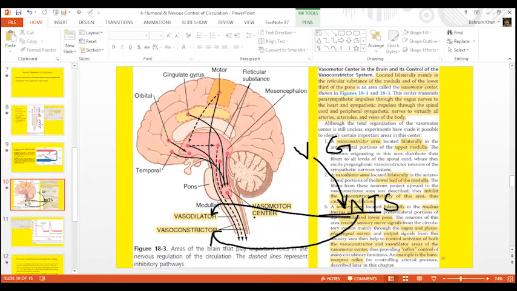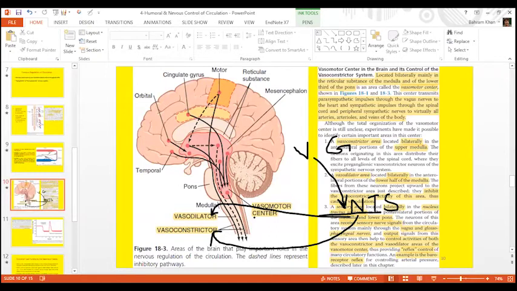And this is known as the baroreceptor reflex. We will not go into the details of the baroreceptor reflex today. We will discuss it later in the coming lectures.